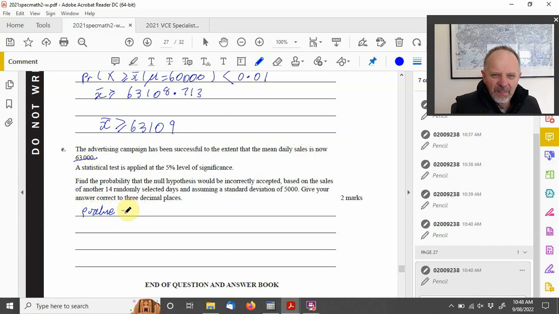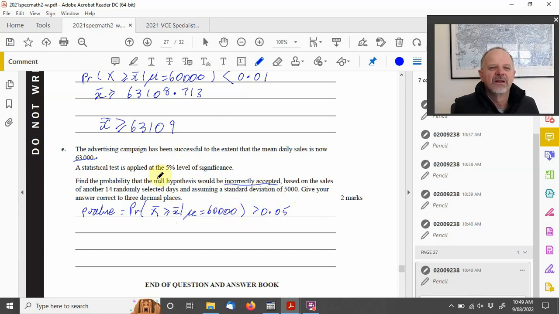So we're looking at the probability that the sample mean is greater than or equal to some value, given that the mean is 60,000. Now, why have I used 60,000? Because incorrectly accepted. So this is when we've accepted the null hypothesis, right? And we're looking at greater than in the top, in the 5%.